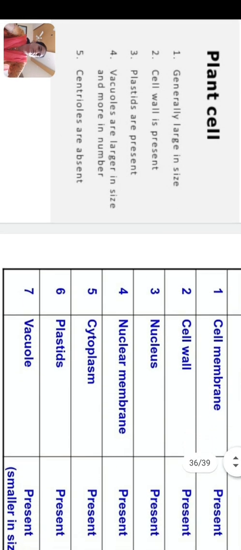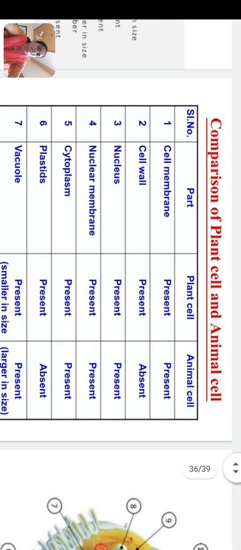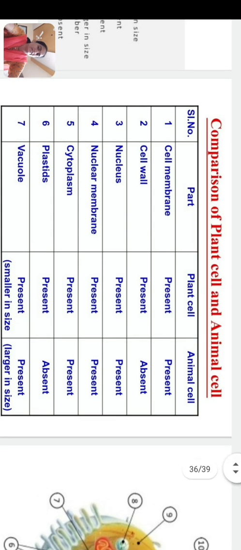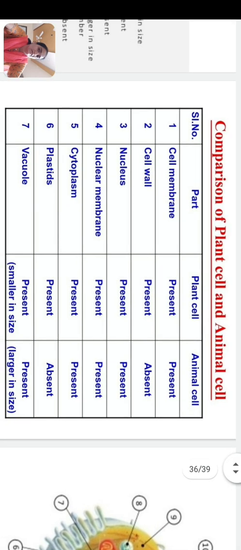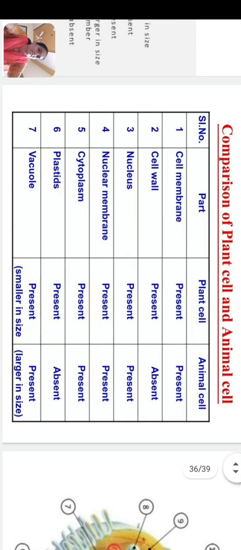Here are a few comparison points between the plant cell and animal cell. Here, first is serial number, second is part or cell organelle, and in the third and fourth columns it is given whether they are present or absent. First is cell membrane. In both cells it is present. Cell wall is present only in plant cell and it is absent in animal cell.